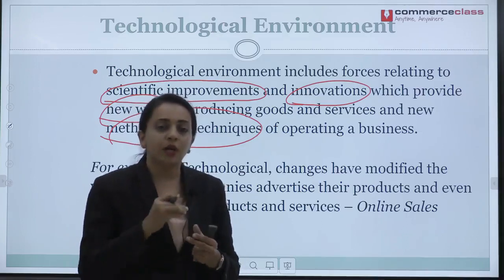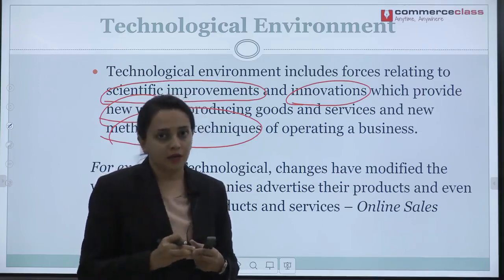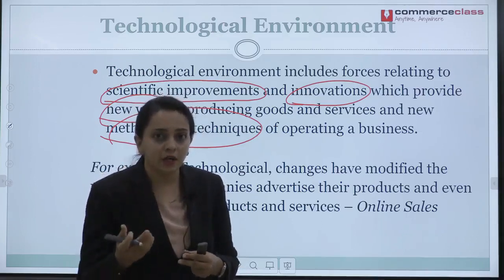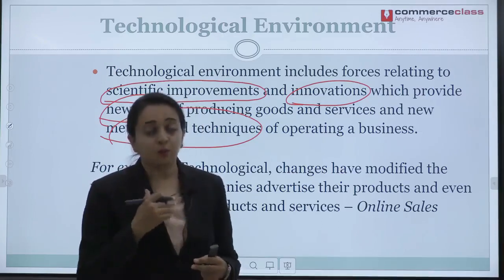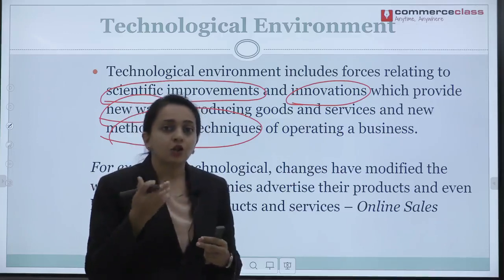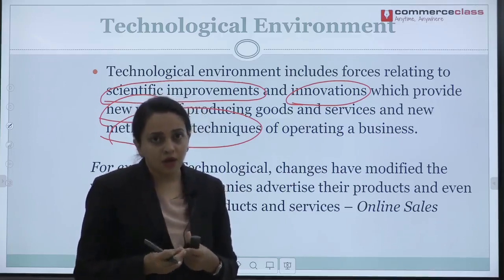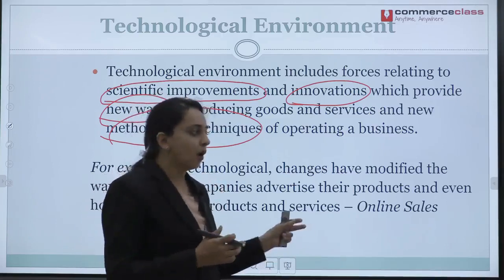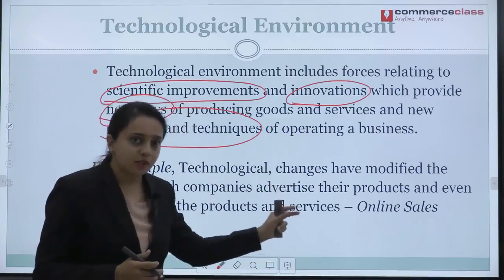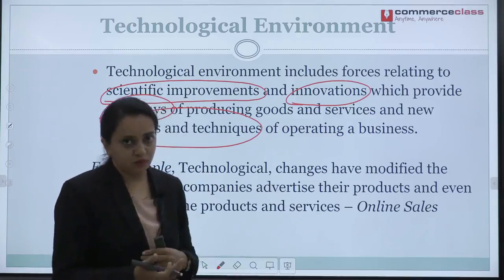Now we are shopping everything online with digitization of India, plus increase in the speed of the internet, plus online shopping platforms such as Amazon and Flipkart coming up. So, this is how technology has helped businesses to improve, right.